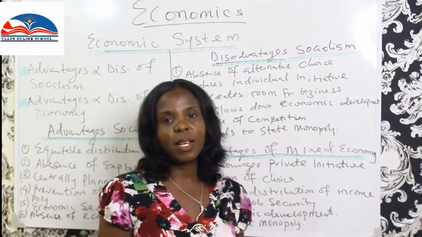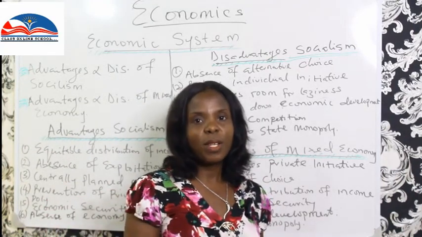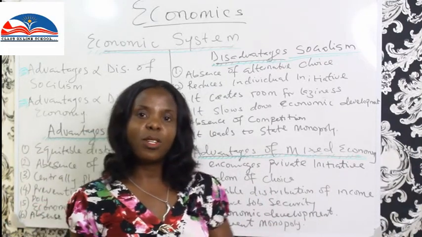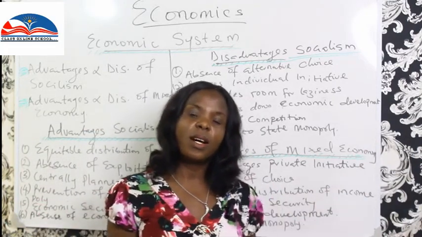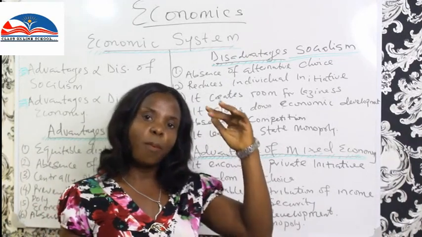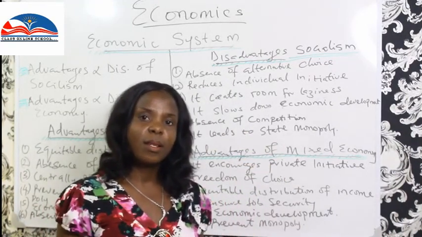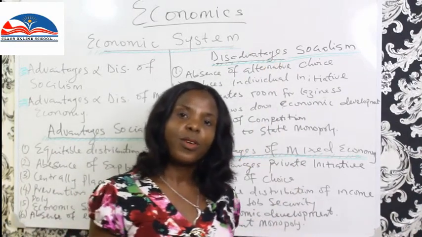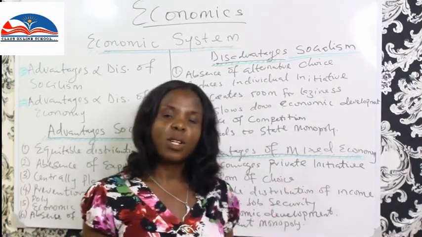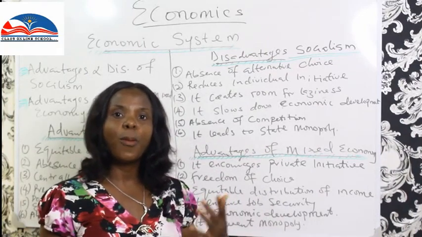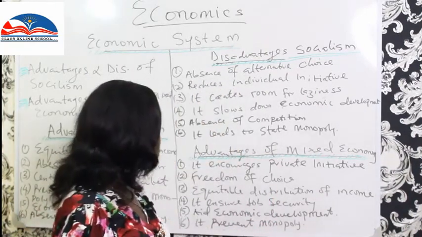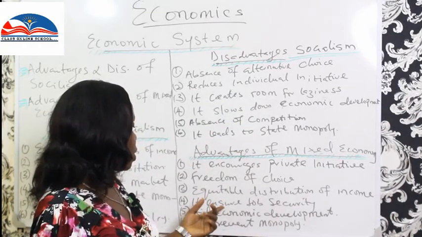Individuals who are in business make profit from their business. So income is distributed evenly within the economy. There is no upper, lower, and middle class. Everybody, whether you are upper, middle, lower, has their own share as much as you contribute or participate in the production process. We'll talk about equitable distribution.